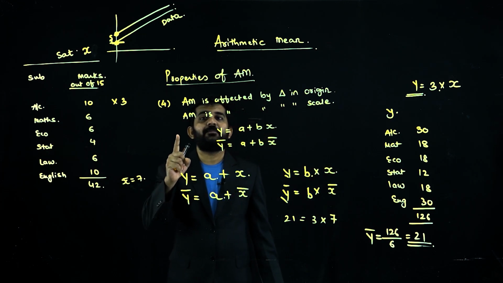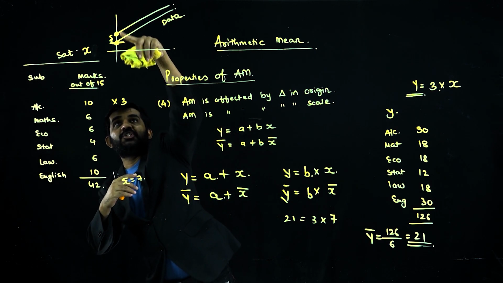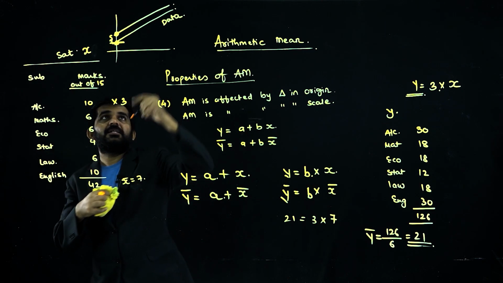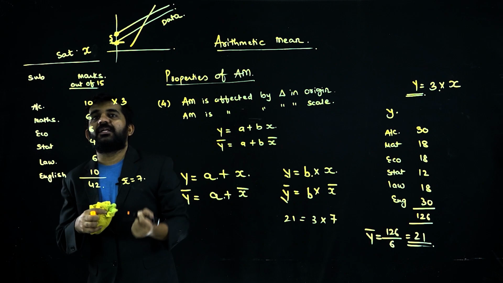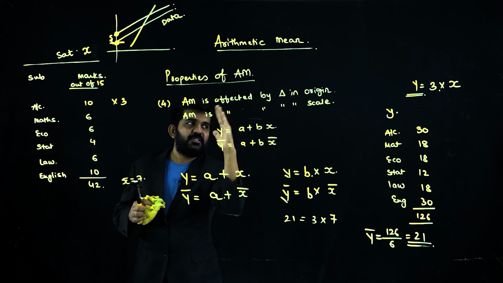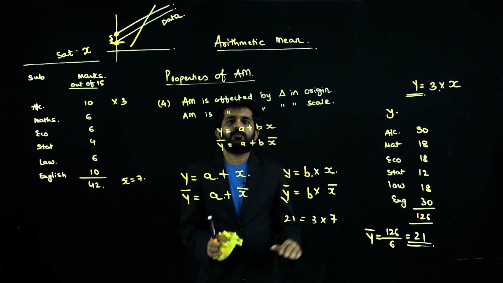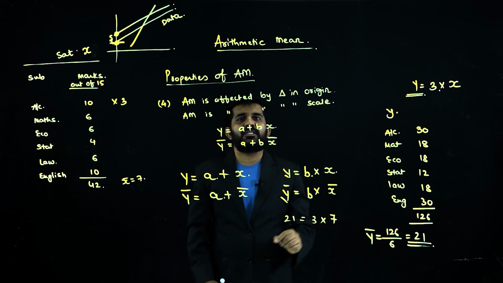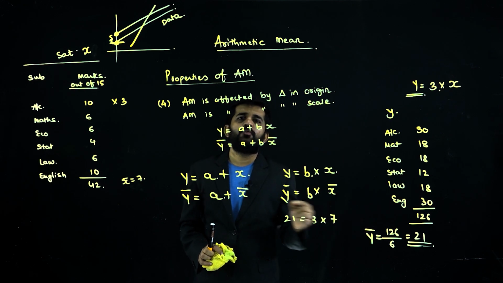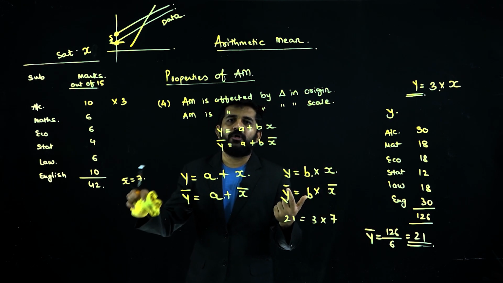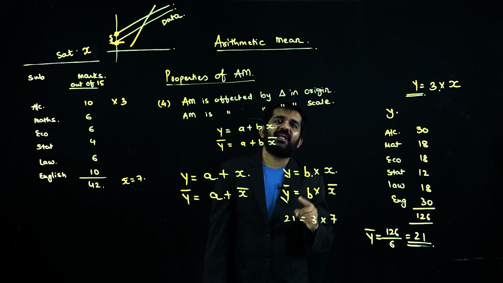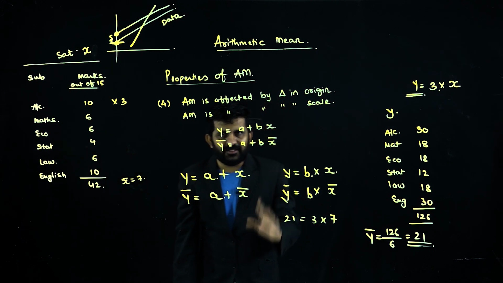So, arithmetic mean is affected by origin. Someone will say, sir, what is the meaning of scale? The meaning of scale is this. This was linear data, now this has become linear data. By multiplication, the angle of that arrow increases or decreases. Not much important in graphical form, but you need to understand, if you add 2 to all the data, then in finding the new mean, you will have to add 2 to your old mean. If you multiply 3 with old data, for finding the new mean, you will have to multiply 3 with your old mean. Is it alright?